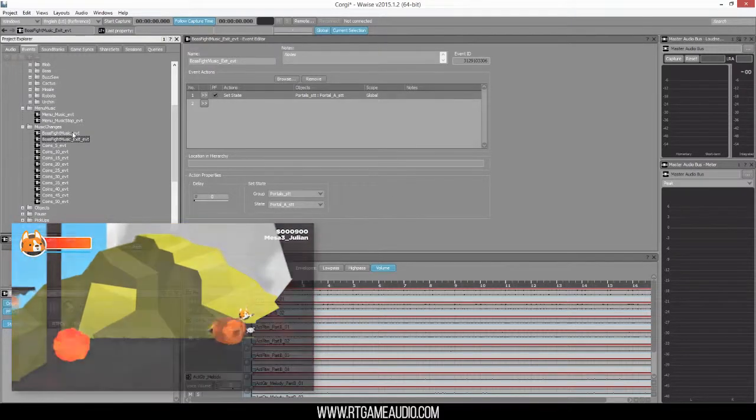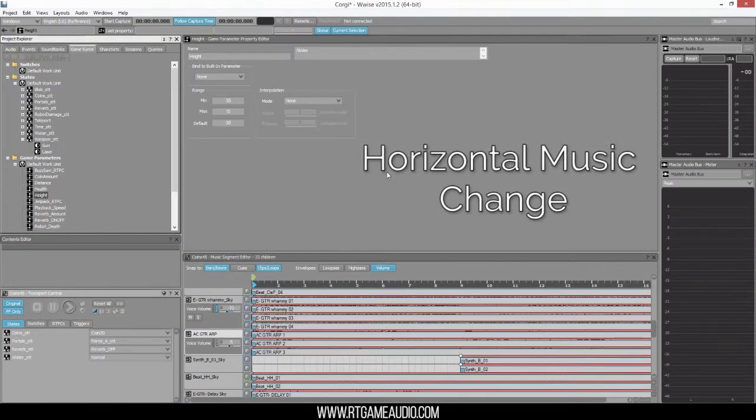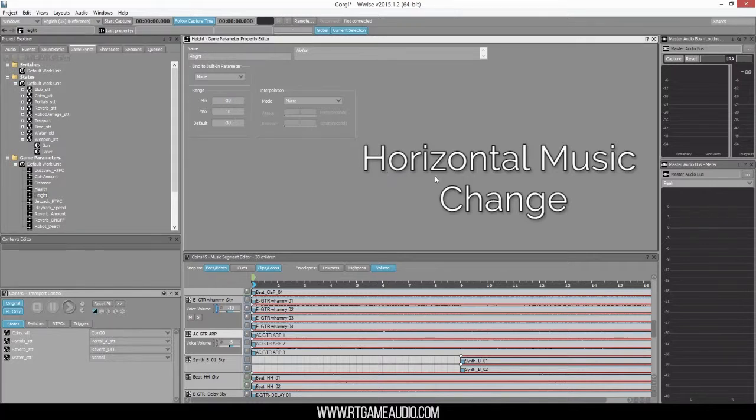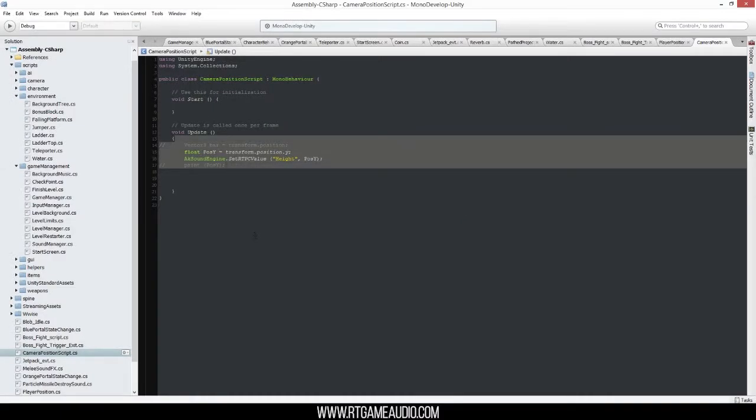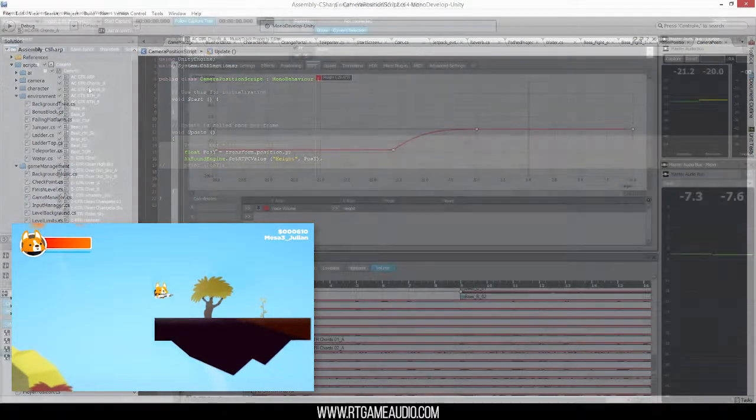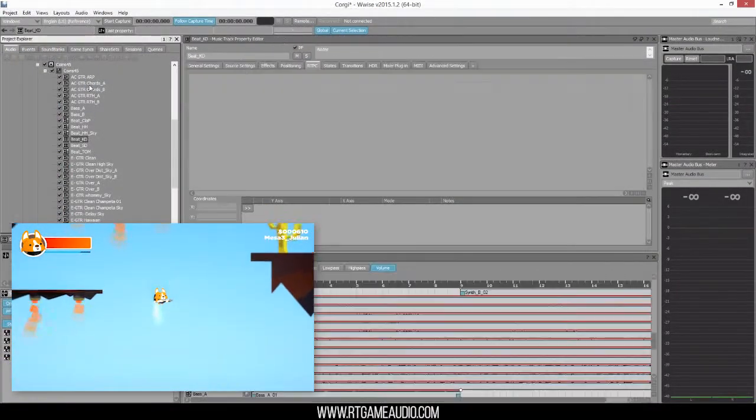The horizontal music change is controlled by the height of the character in the level. The higher he goes, the instruments in the song will change, revealing the same song arranged but played by other instruments. These changes are controlled by a RTPC that uses the height information.